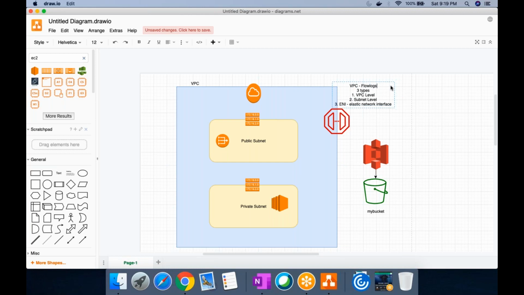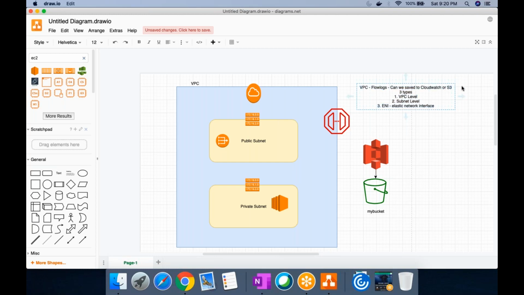These flow logs can be saved to CloudWatch or S3. CloudTrail monitors API calls, so it's CloudWatch or S3.